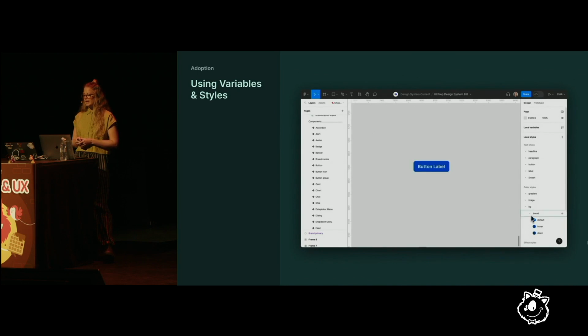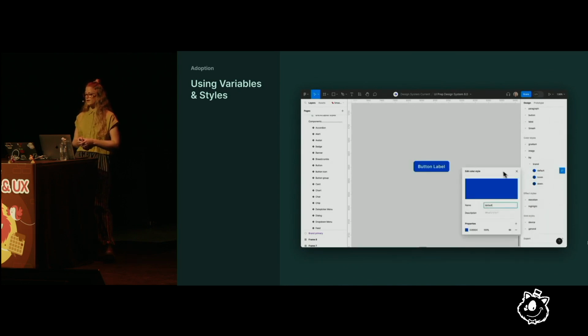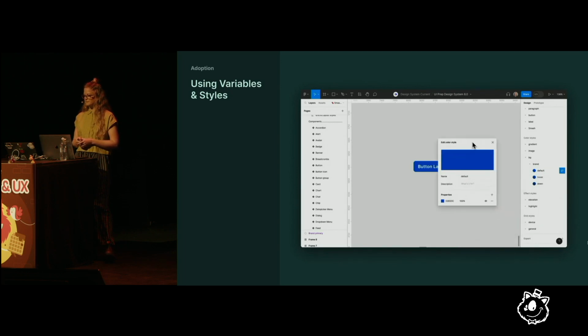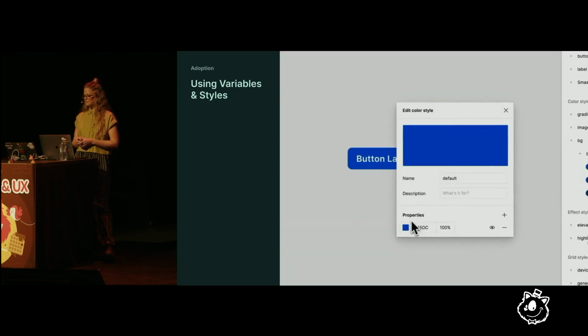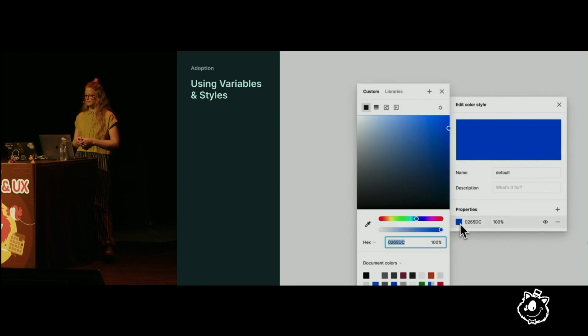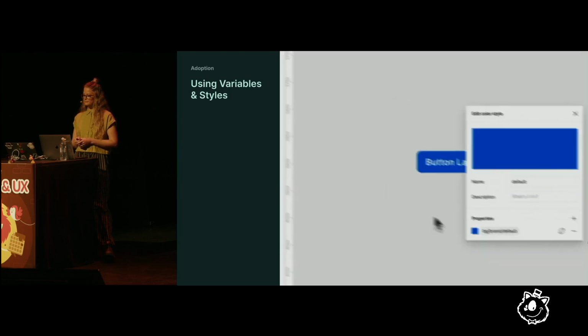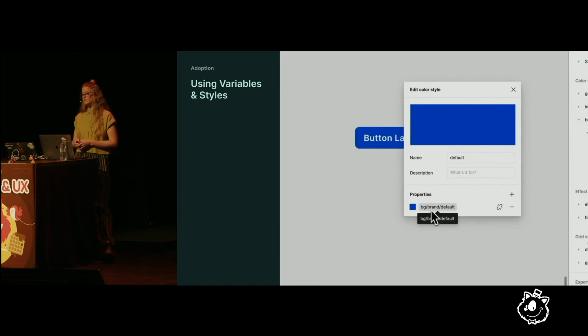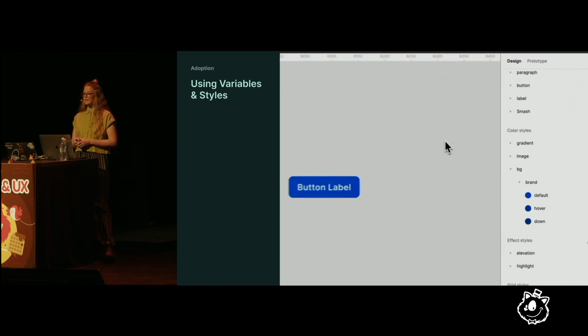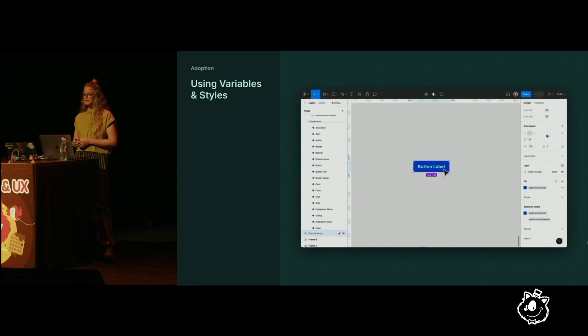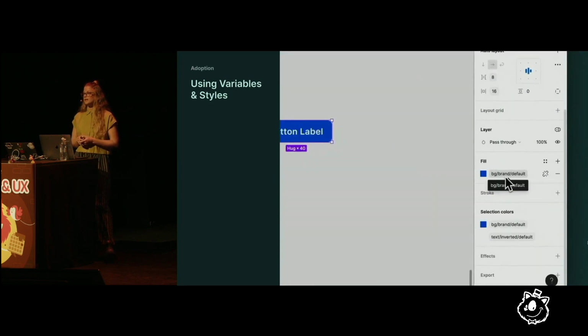You can do this by editing each style and swapping the hex code for the new semantic value in your library. Just search for the name and apply it. So if you already have semantic color styles that work for your team, this is a really easy way to quickly and safely adopt color variables.